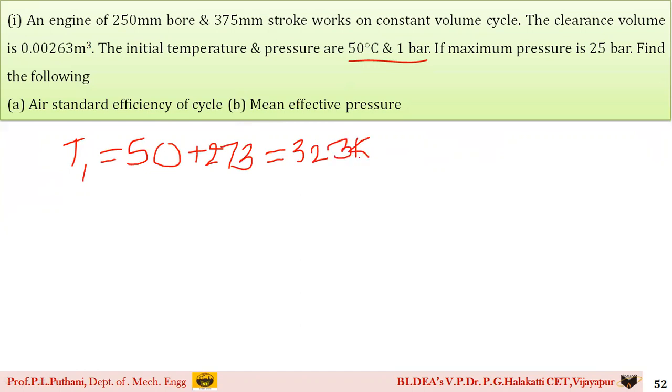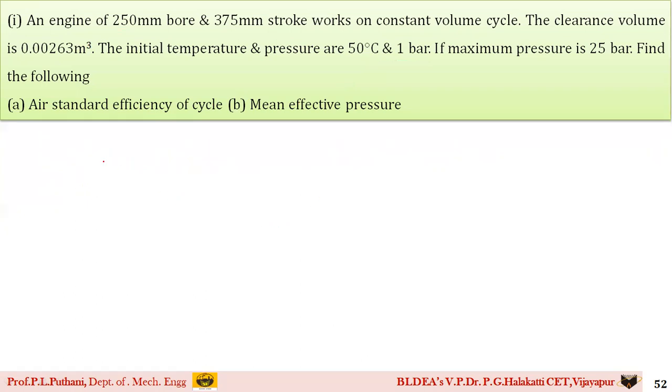Very important note for you here, students: whenever you are writing temperature values, all the temperature values should be written in Kelvin only. Please do convert these things. Similarly, even the pressure terms, please convert them in terms of kilopascal. A very important note for the problem solving on the air standard cycles. Please keep this in mind.